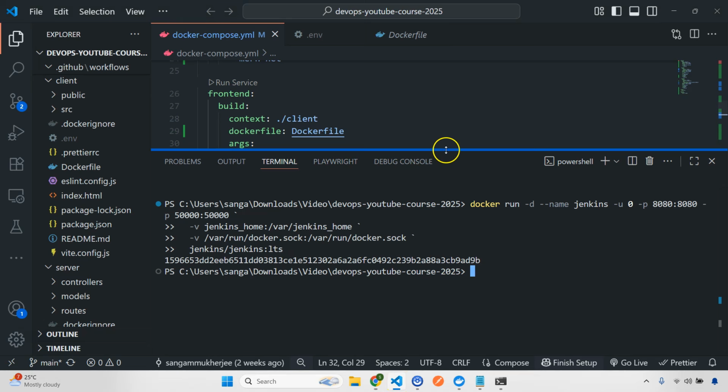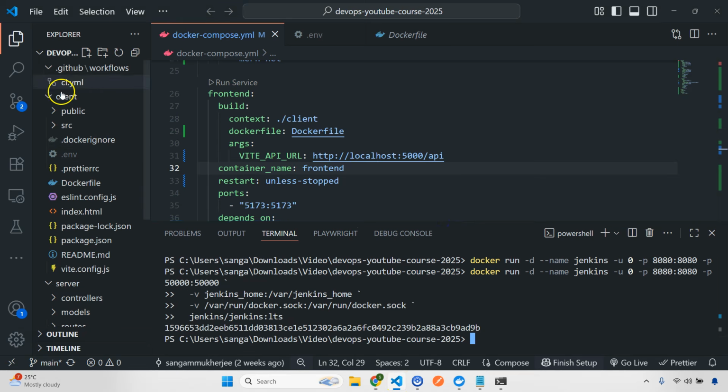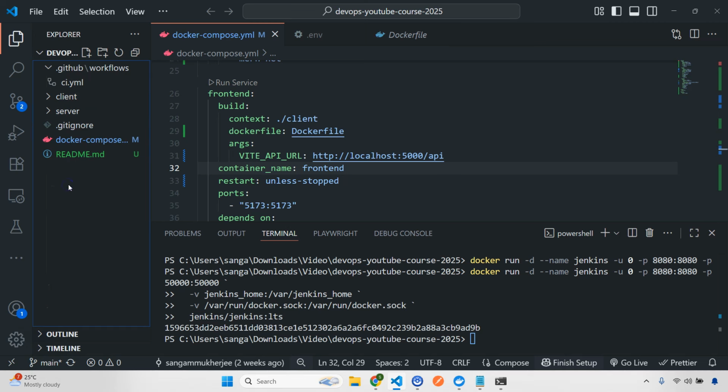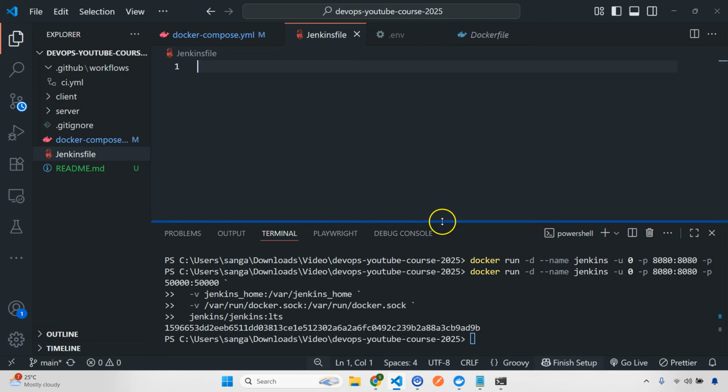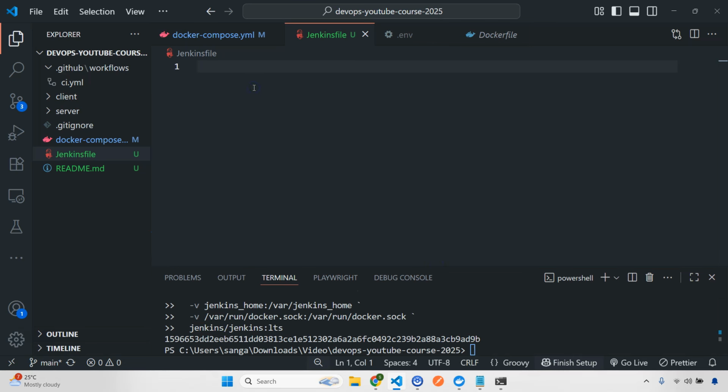First, in the root I'm going to create the Jenkinsfile. Let's create the file here. First I'm going to write Jenkinsfile. Now let's see what is happening here. First I'm going to write each and everything, and we'll discuss. Sorry, first we need to give pipeline, and here first we need to give an agent. Now I'm going to explain each and everything that is happening here. I'm going to give this one as any.